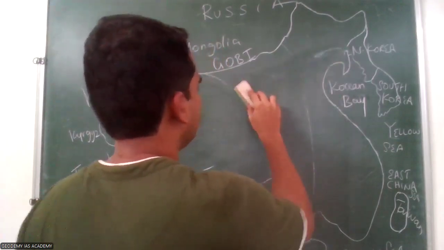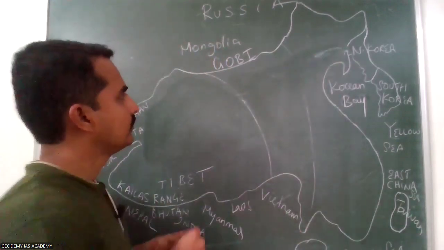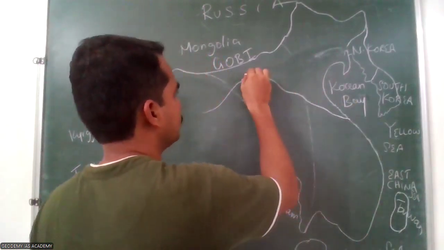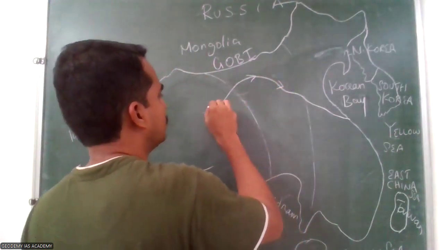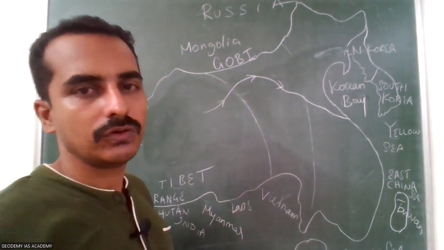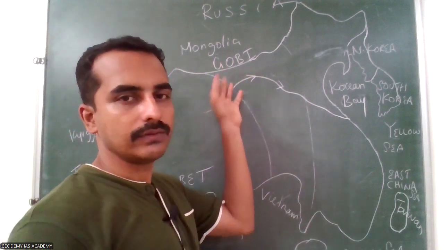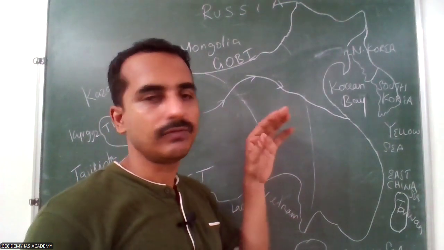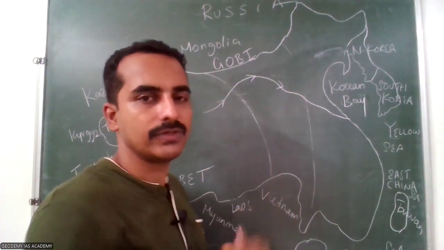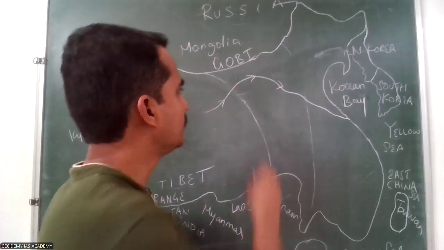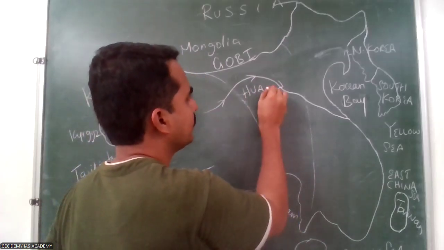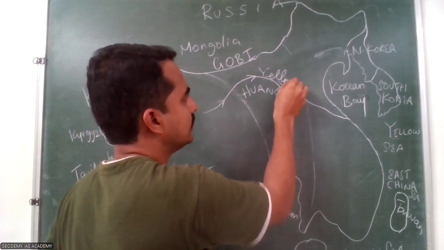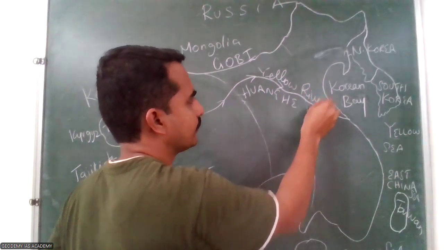The Great Wall. So here the Yellow River, which empties into the Yellow Sea. The yellow sediments from the Gobi Desert fell into the Yellow River mostly, and due to the obstruction of the river flow, floods occur in this region. That's why it is called the Sorrow of China, the Yellow River. It is otherwise called the Huanghe River. Yellow River or Huanghe River, and it empties into the Yellow Sea.